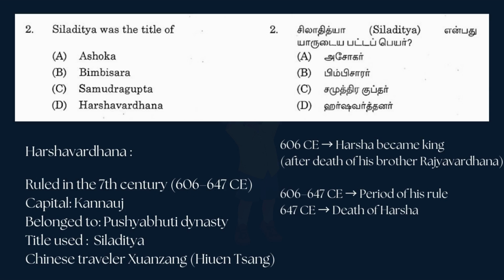606 CE Harsha became king, after the death of his brother Rajavardhana. 606 to 647 CE was the period of his rule. 647 CE, death of Harsha. His capital, Kannauj. Belonged to Pushyabhuti dynasty. Title used: Siladitya, mentioned in the book of the Chinese traveler Xuanzang.